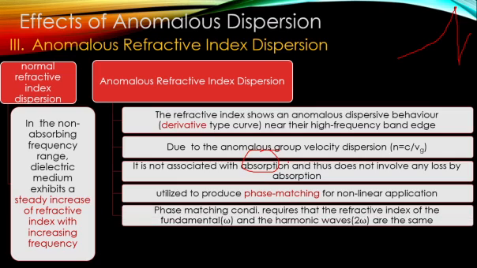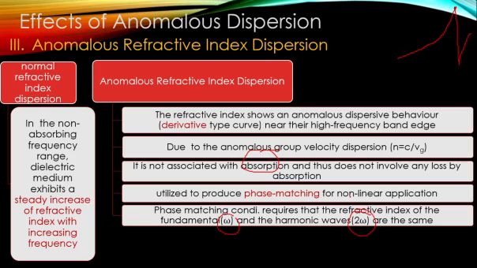So what do you mean by phase matching? The phase matching condition requires that the refractive index of the fundamental frequency and the harmonic wave, which means 2 times the fundamental incident frequency, must be the same for harmonic wave generation. So for that the refractive index has to be matched.